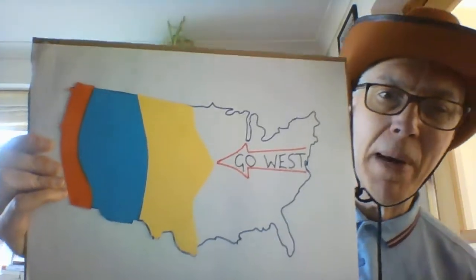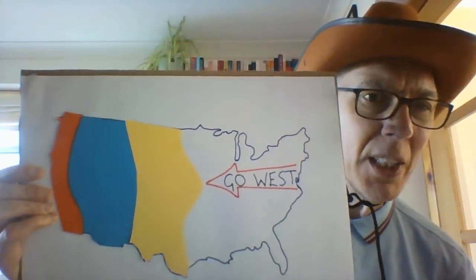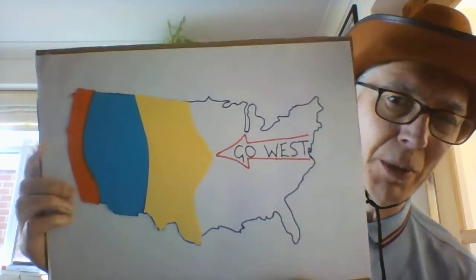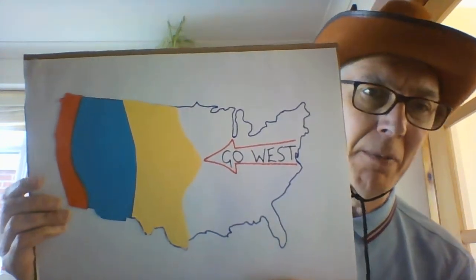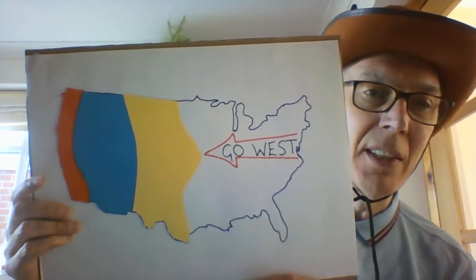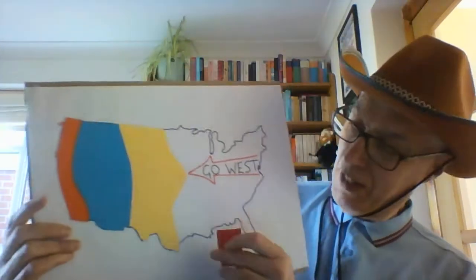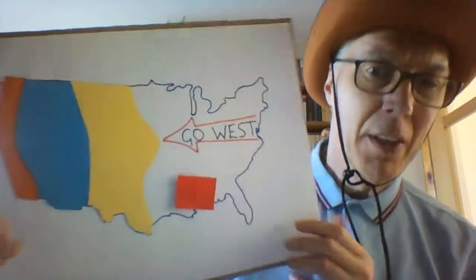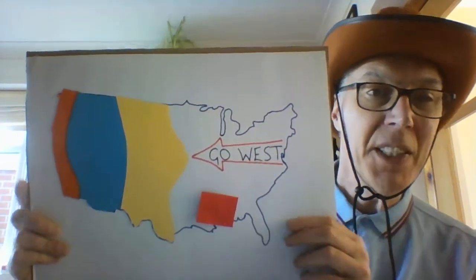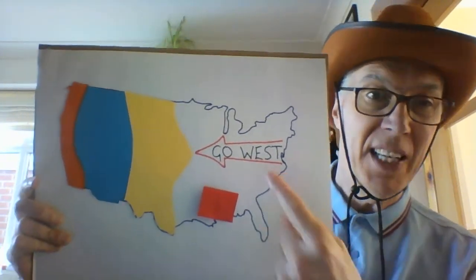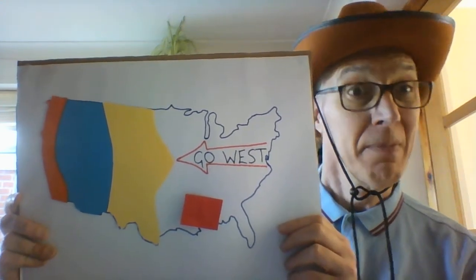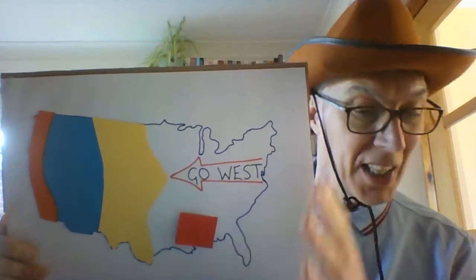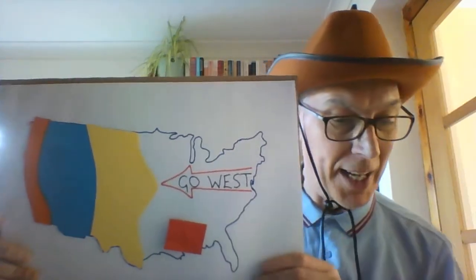So, let's have a look at America. Back to my silly map. The first thing I want to try to get over to you in this introduction, ladies and gentlemen, is the size of America. America is massive. To give you a rough idea, there we go. Britain. You could fit about 40 Britains into America. So it's huge. That's the first thing that needs to get into our head.